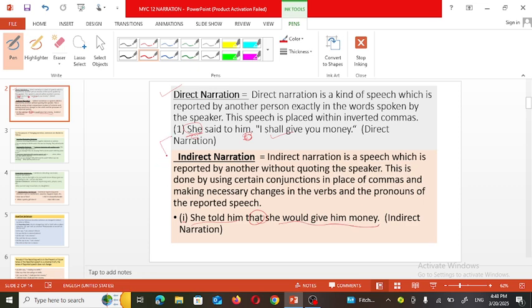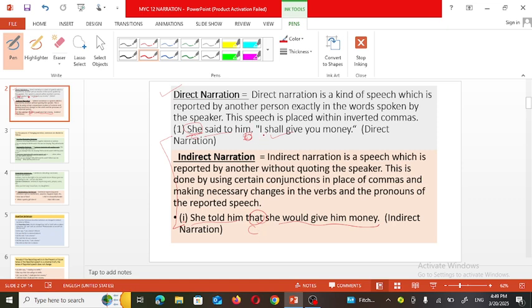Same sentence we have changed into indirect narration. Here subject means she told him. Instead of said to, we have used here told. That is what conjunction use over here to show the connectivity between the dialogues and the speakers, means who have delivered the dialogue. To bring that connectivity, this conjunction is used.